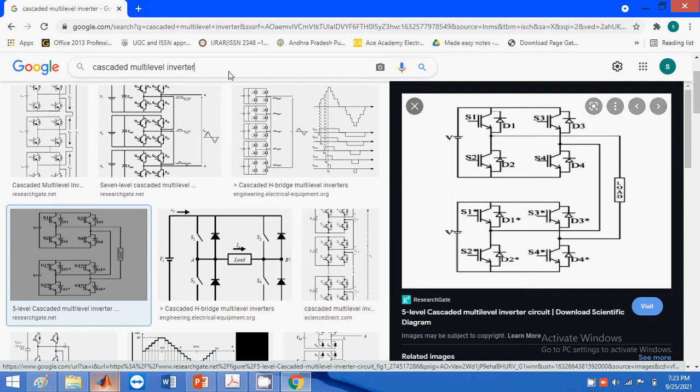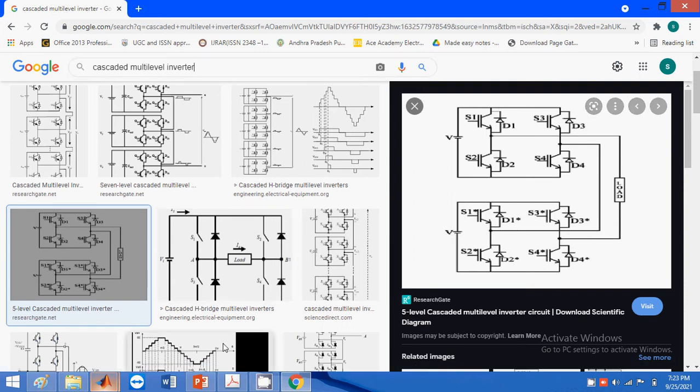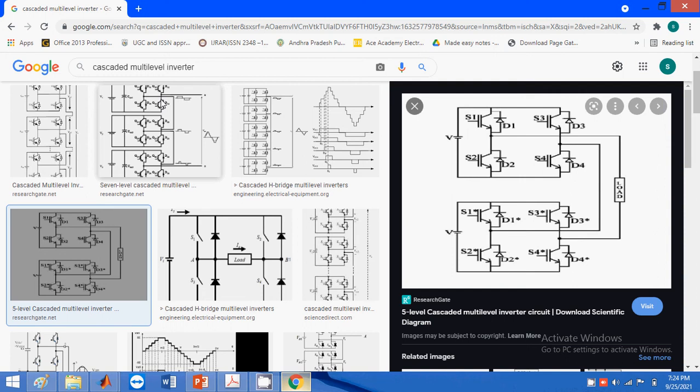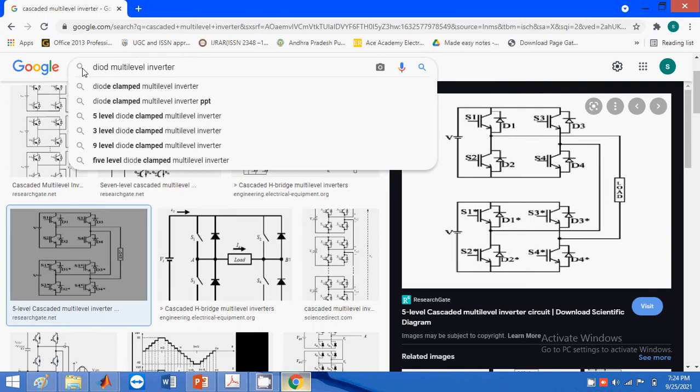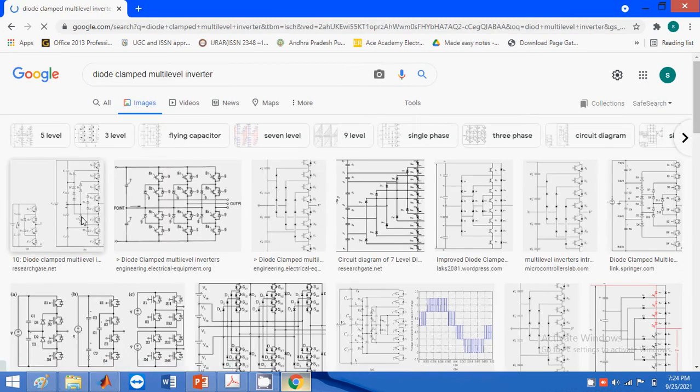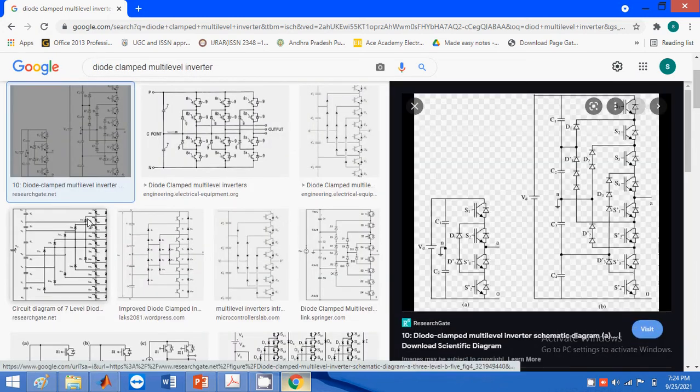The next multi-level converter is the diode clamped inverter. Okay, search for it. In the diode clamped multi-level inverter, take this as an example. Here we are using so many switches and so many diodes.